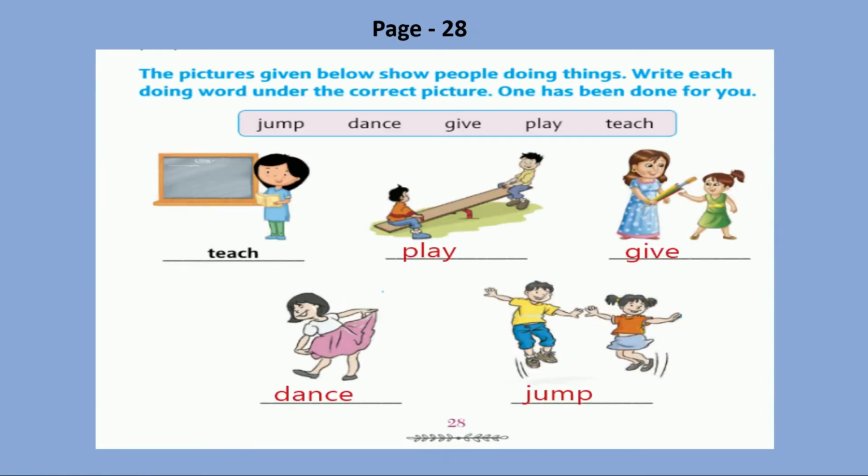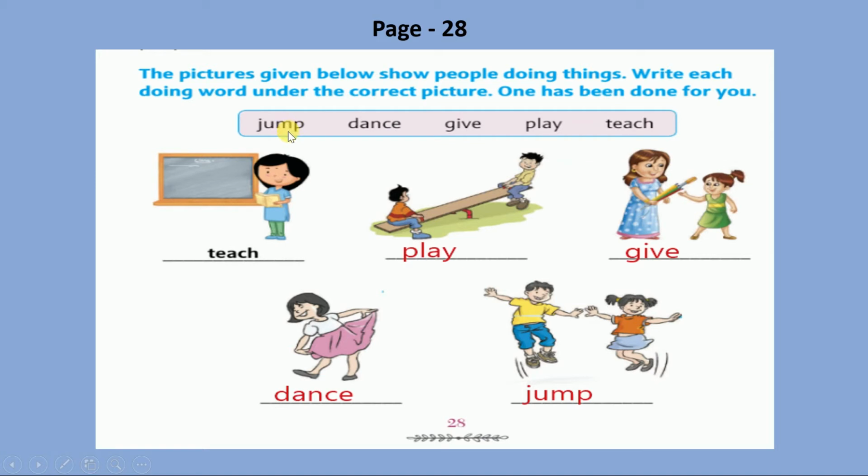Now, below that, the pictures given below show people doing things. Write each doing word under the correct picture. One has been done for you. So here, first of all, let us read the words given in the help box.